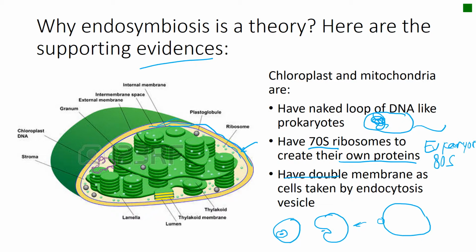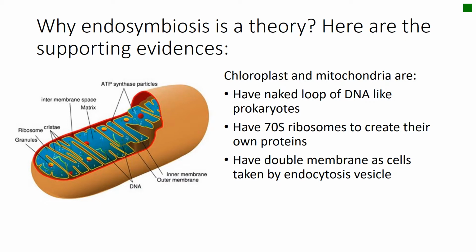All right. Now, in the next slide, you will see the picture of mitochondria with the DNA and also the ribosome. So I'll show you first here. Chloroplast DNA, see, this is a circular naked DNA similar to prokaryotes, and you also can see ribosomes here. All right, this is our ribosome. We will see the mitochondria after this. And here comes the mitochondria.